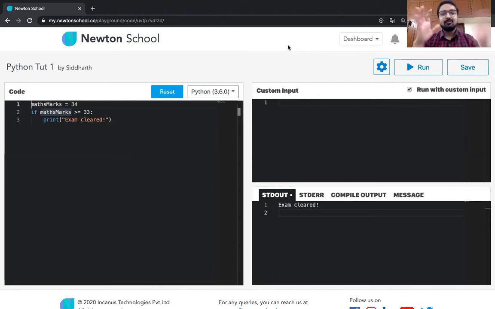Now you are from a different state, and the clerk is from a different state. You don't have too much language in common. You don't understand too much English, and he doesn't understand too much English. Your mother tongues are different. So what you will do is agree upon a mutually agreed language in which you can give commands to the clerk, and they will take the order and execute it.